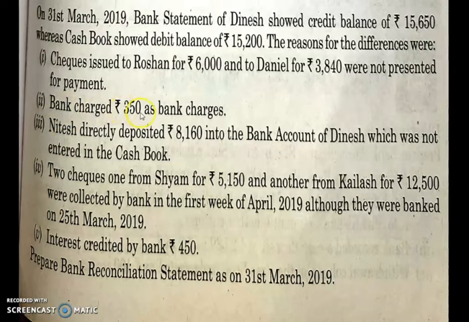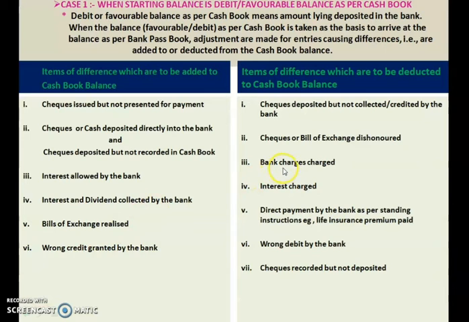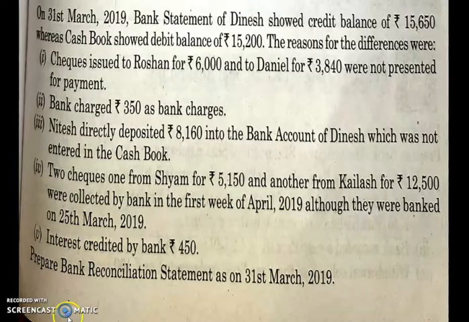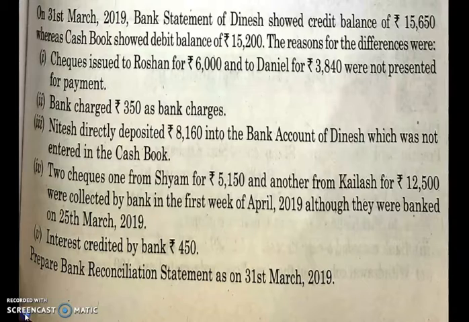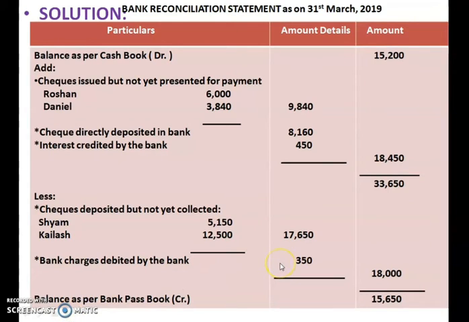Bank charges of rupees 350. So see here, bank charges, what is done with that? Items of difference which are to be deducted from the cash book. So that has to be deducted. Let's see what they have done in the solution. See, bank charges deducted by the bank. How much is the amount? 350. So see here, 350 has been deducted. So the same is done over here. 350 is deducted as bank charges from that amount. Okay. Now next,